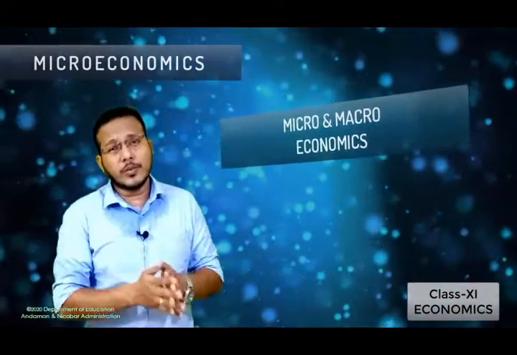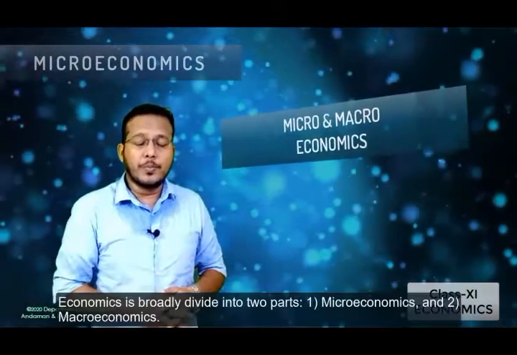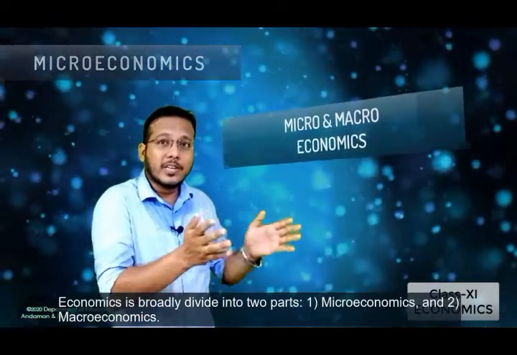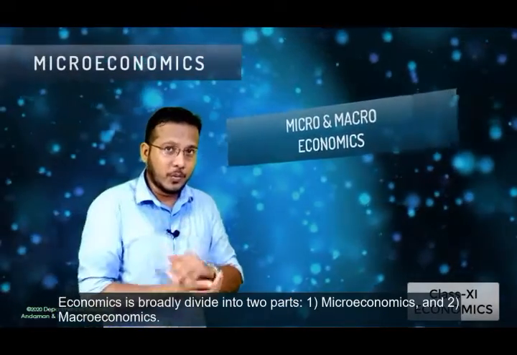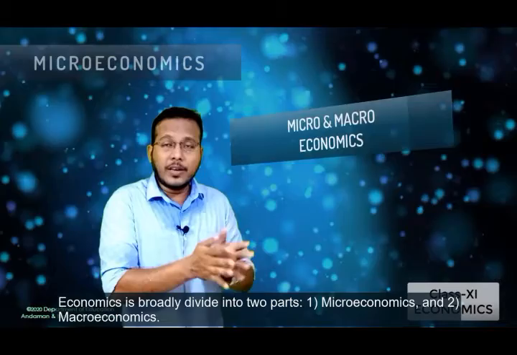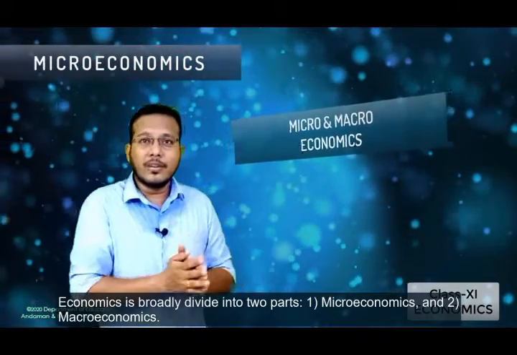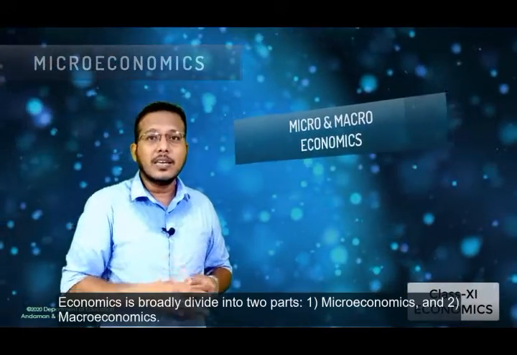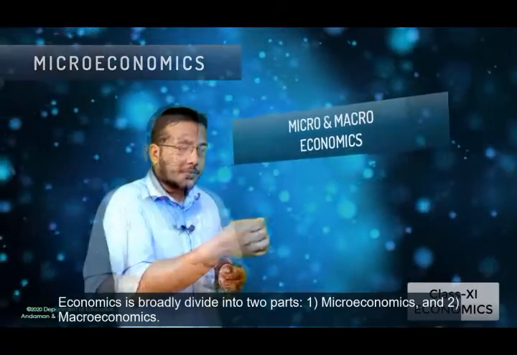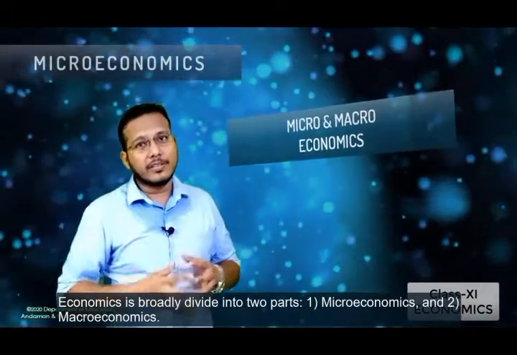Okay students, as I told you, economics is broadly classified into two parts, that is microeconomics and macroeconomics. Microeconomics, as I told you, deals with the small economic units. When we talk about microeconomics, it deals with the economic issues related to the small economic units.